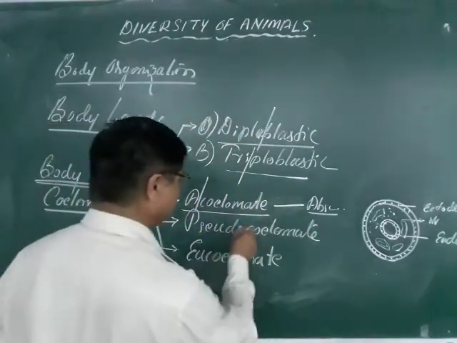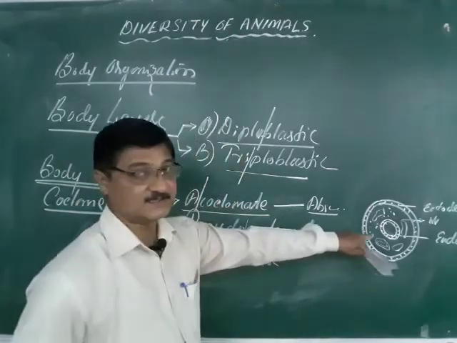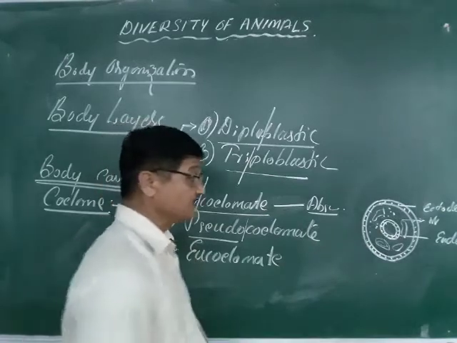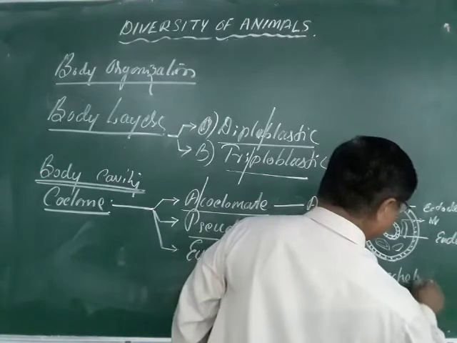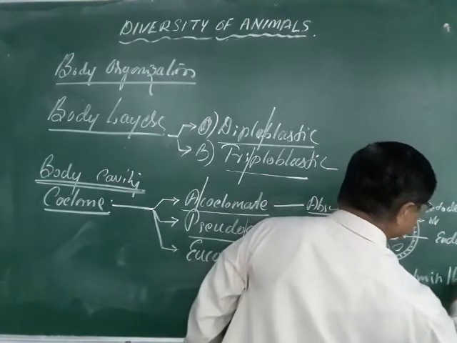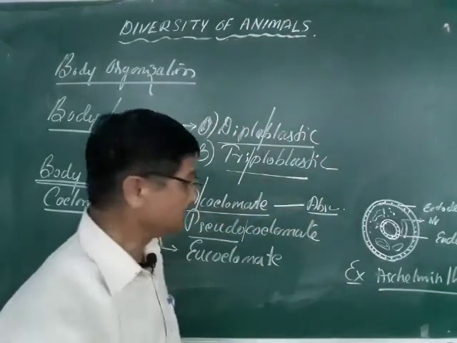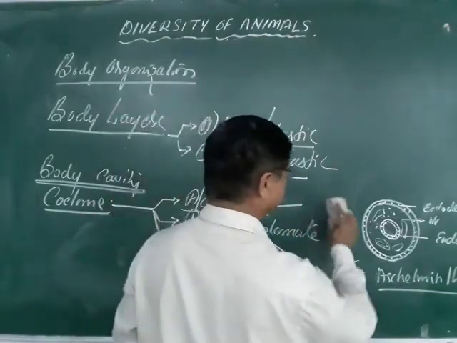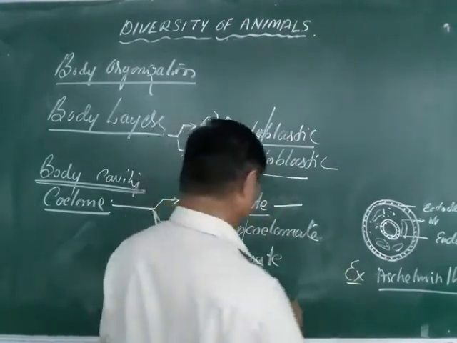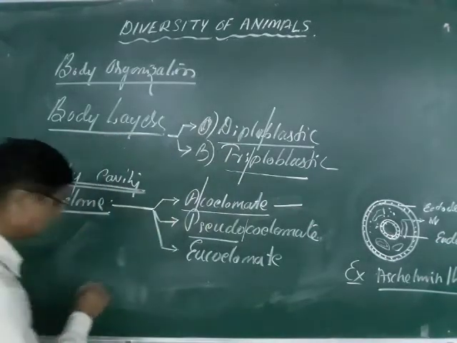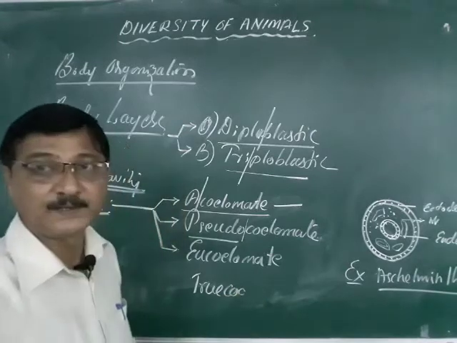Pseudo means false, remember. Pseudo means false cavity. The animals in which a false cavity is present are said to be pseudocoelomate. A typical example is Aschelminthes, the roundworm. Pseudo means false, and true means the actual coelom. Therefore, the true coelomates, true and definite.